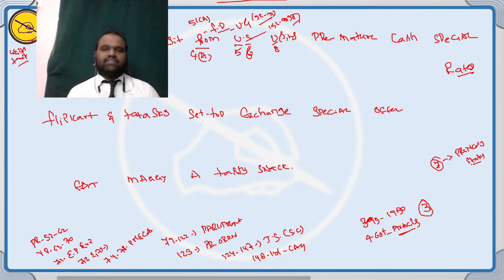But Part 7 was deleted from the Constitution. Why? There are no kingdoms in India after 1950. That's why Part 7 was deleted.